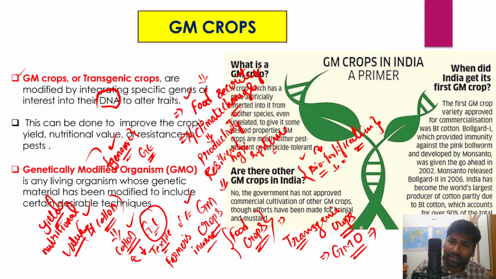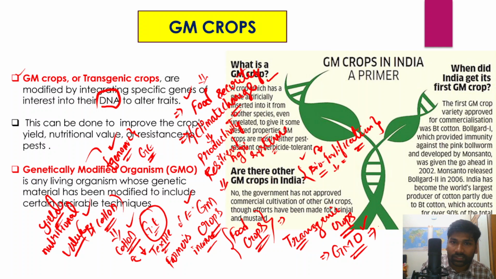In fact in India, genetically modified organisms or genetically modified crops are also very, very often in the news, right? So in this class we will be understanding what these genetically modified crops are in a very detailed manner. So what is a GM crop? We have already understood genetically modified organisms, or transgenic crops, or GM crops, right?